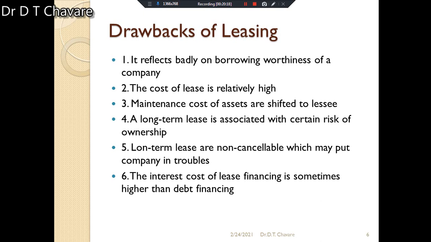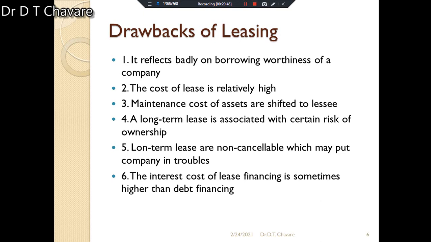Then another drawback is that a long-term lease is associated with certain risk of ownership, and that is also one of the important drawbacks. Then another drawback is that long-term leases are not cancelable. Don't forget at all, such leases are not cancelable, which may put the company in trouble, because those are non-cancelable leases.